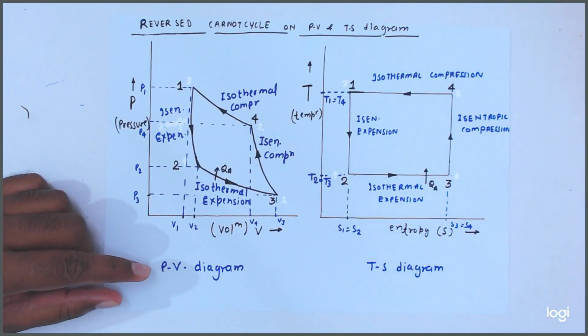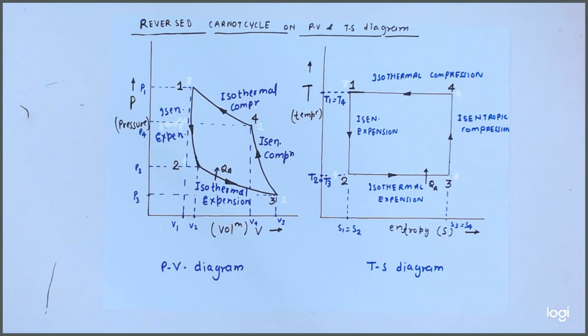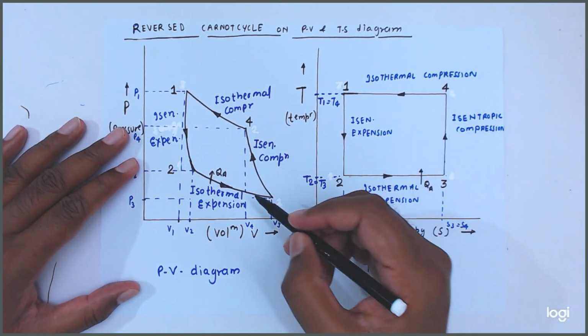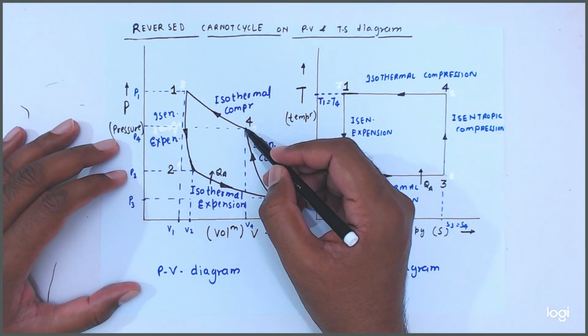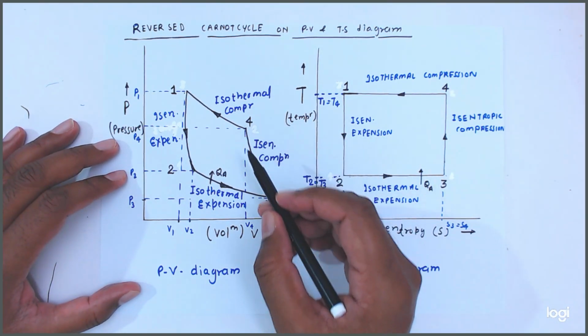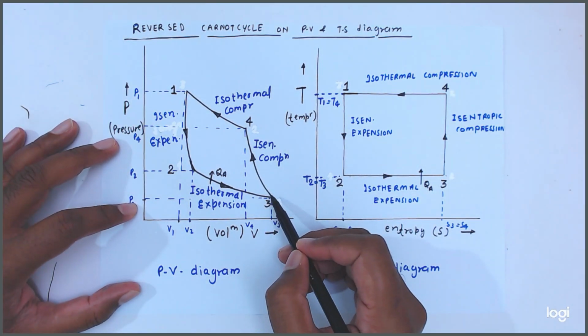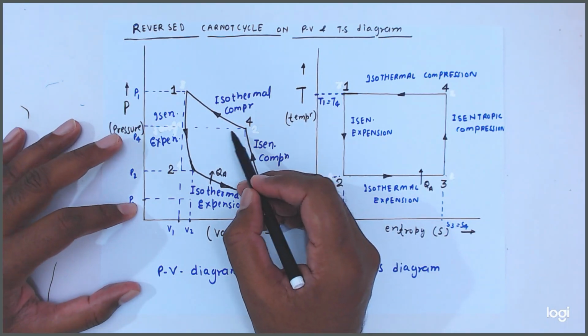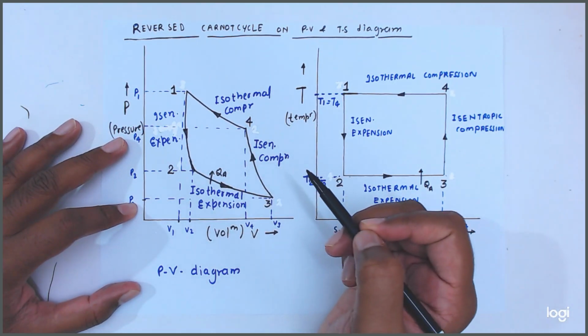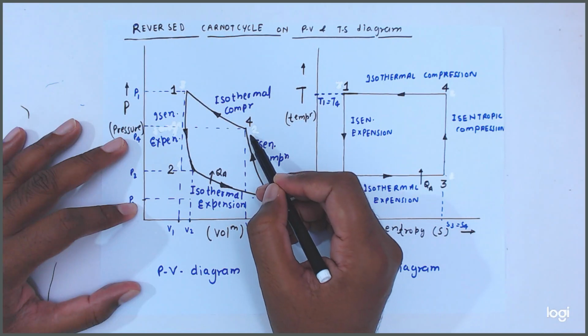Getting, friends? Now again we have to see process 3 to 4. You know friends, process 3 to 4. Here you see pressure P3, pressure P4. So pressure increased.